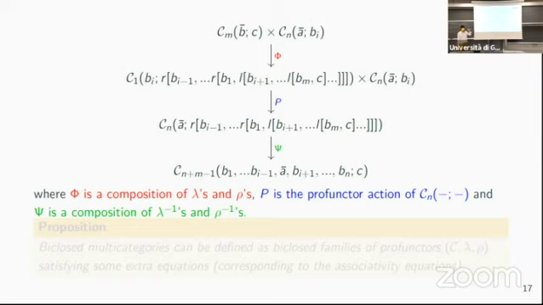That was the first part of the description. Then you use the profunctor action, and then you do the opposite.